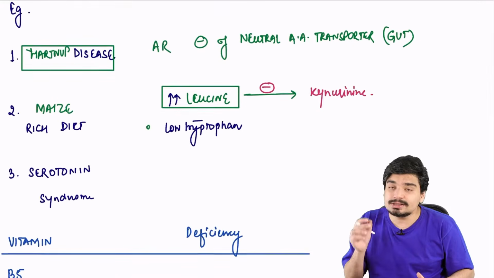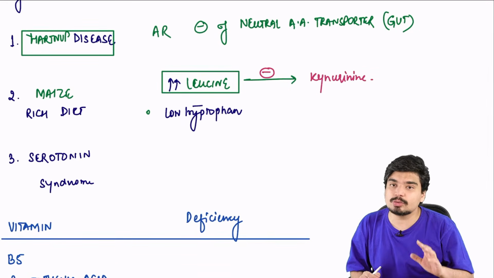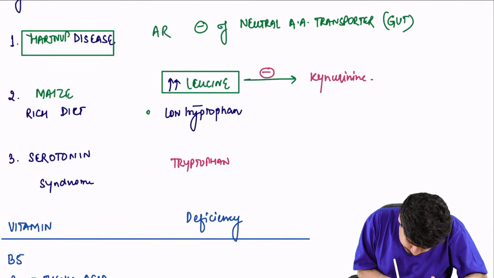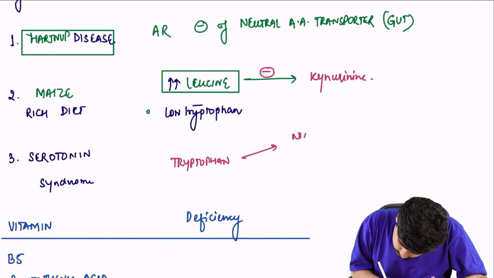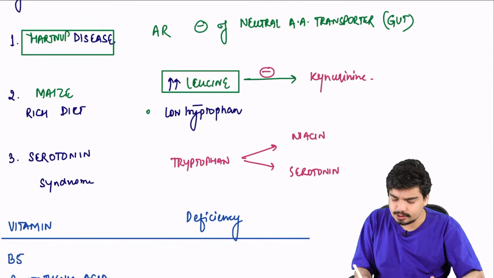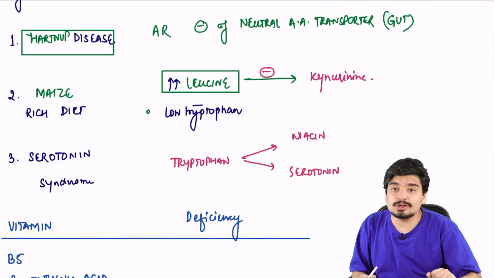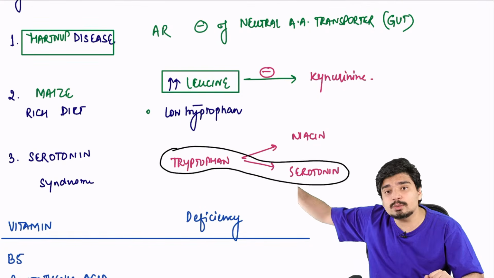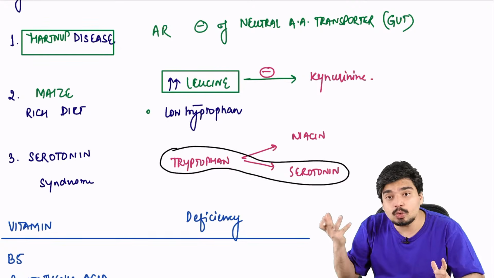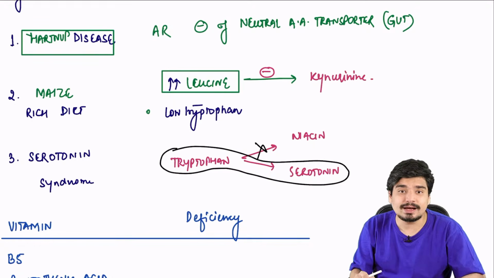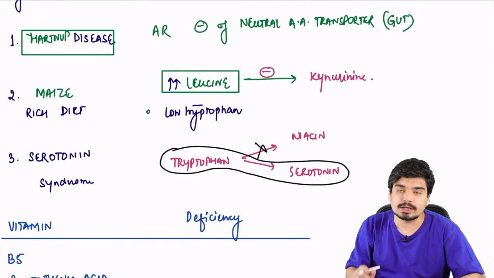All right. The third thing that can cause pellagra is serotonin syndrome. Why? Tryptophan in the body is used to make niacin, as I told you right now. It is also used to make serotonin. In serotonin syndrome, all the tryptophan available in the body gets diverted towards making serotonin. So there will be no tryptophan left to make niacin. So again niacin deficiency, again pellagra.